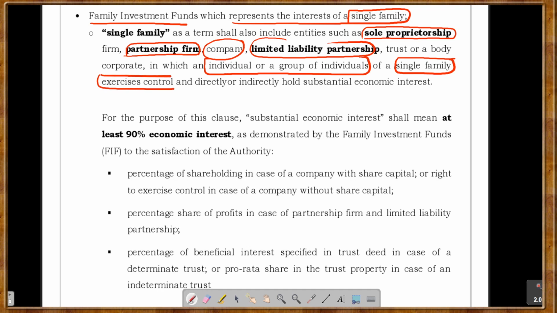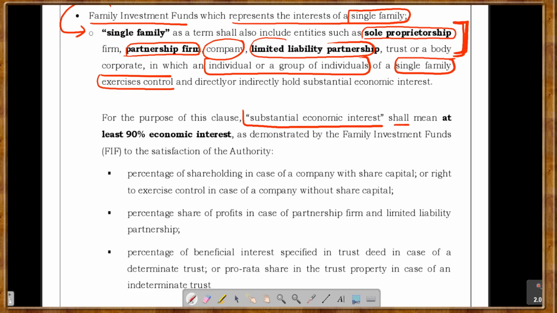So whenever we say that a family investment fund is founded by a single family, we mean either the single family itself, or it can also take such following forms.